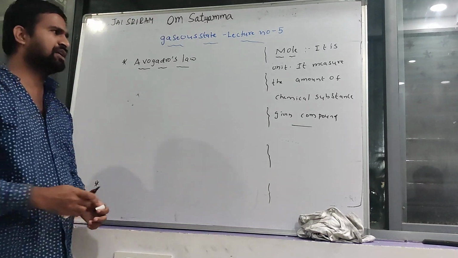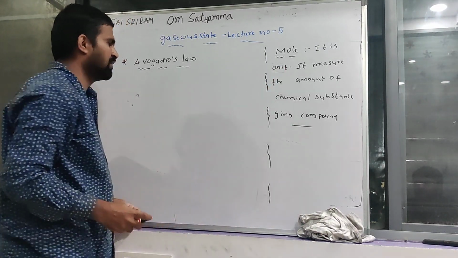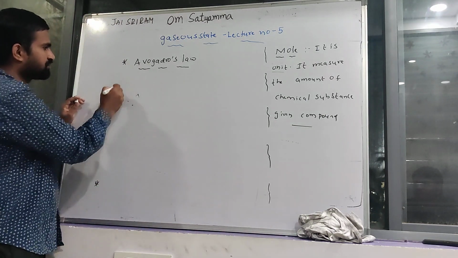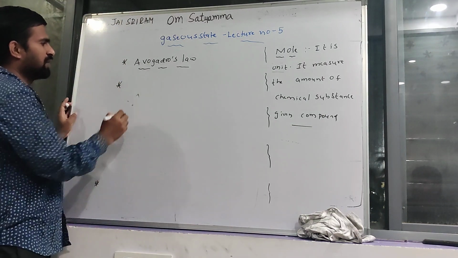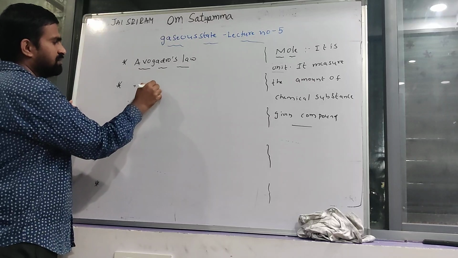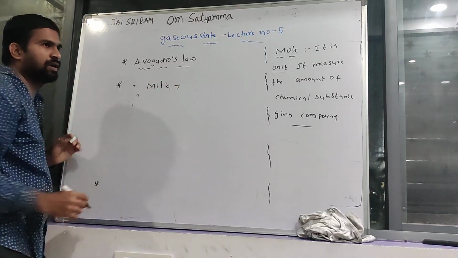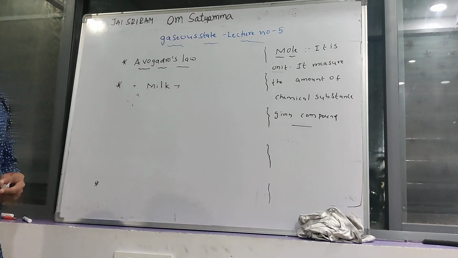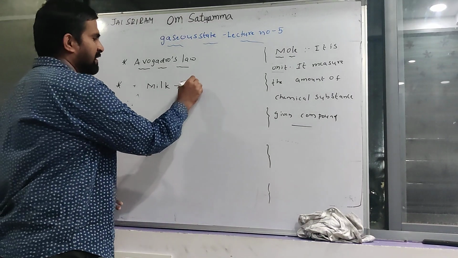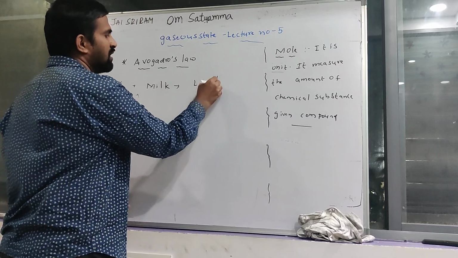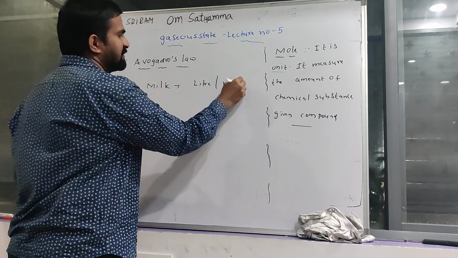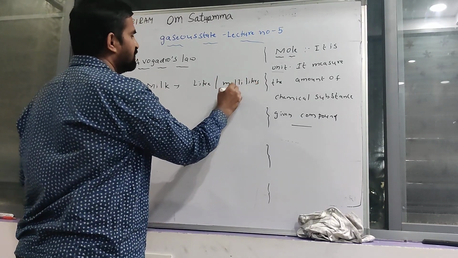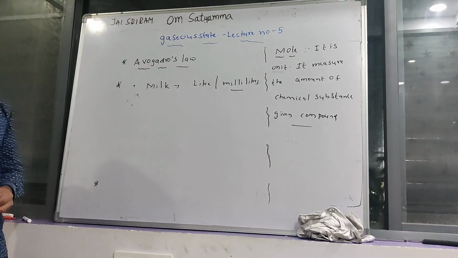For example, what is a unit? You can take milk. Milk is measured in terms of liters or milliliters.